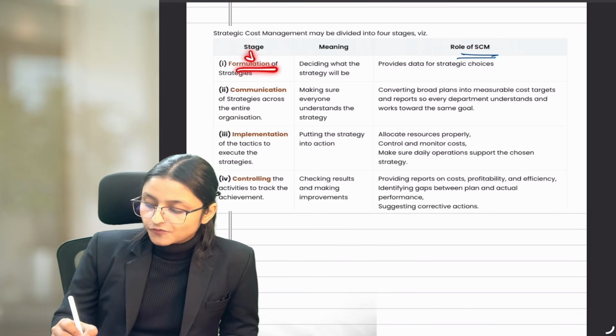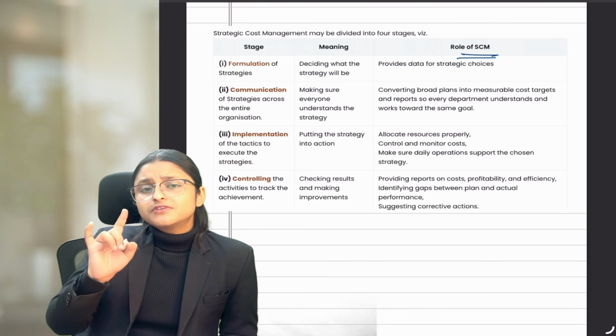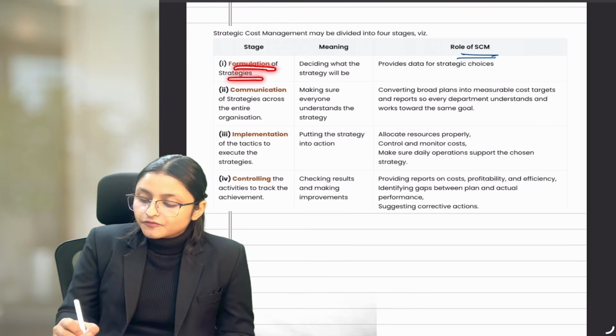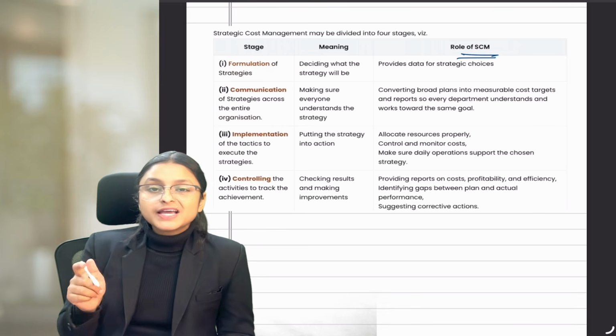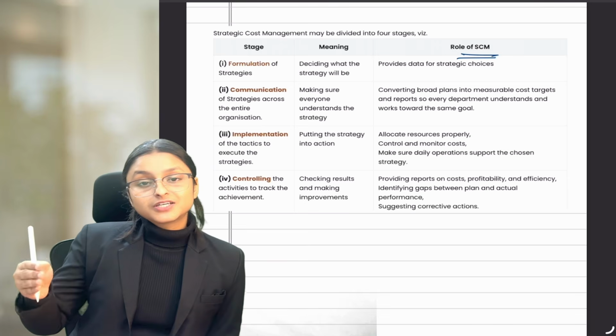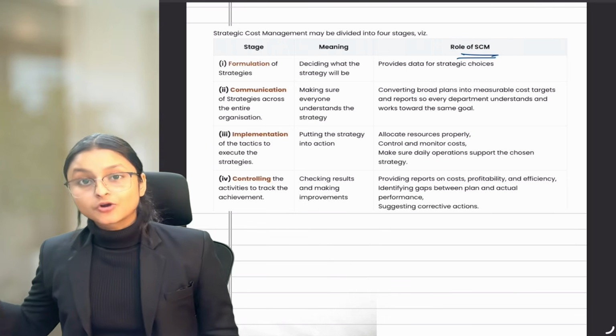Now, the first stage is formulation or choosing the strategy. Now, what is strategy? We have understood that strategy is made up of linked choices. That means when we are formulating strategy, either we are deciding to become cost leader or product differentiator. But after deciding what you will do, you need to make different choices accordingly.